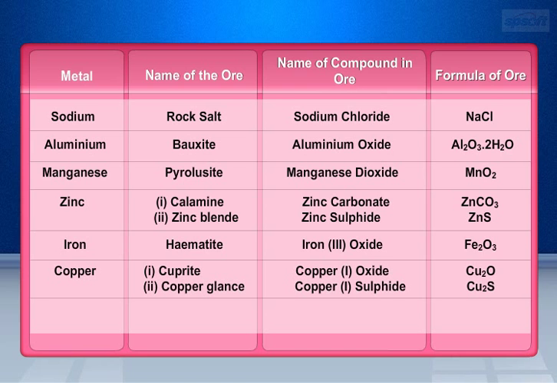Copper metal is extracted from cuprite and copper glance ores. It is present in the form of copper(I) oxide and copper(I) sulfide compounds, and Cu2O and Cu2S are the formulas for these ores. Mercury metal is extracted from cinnabar ore. It is present in the form of mercury(II) sulfide compound, and HgS is the formula for this ore.